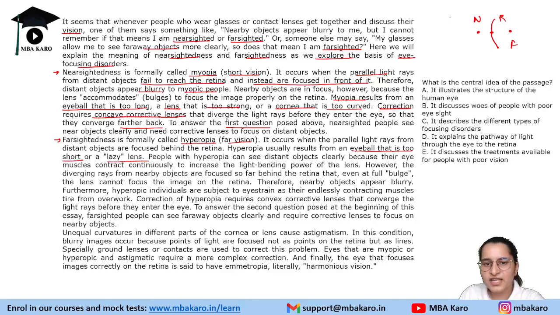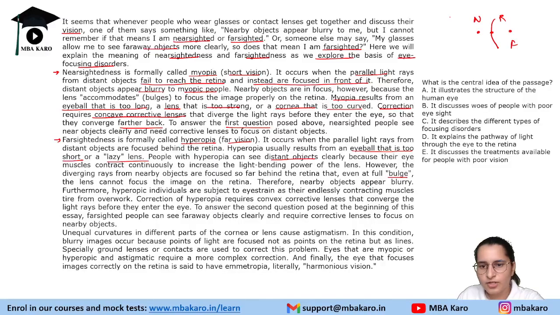People with hyperopia can see distant objects clearly because their eye muscles contract continuously to increase the light-bending power of the lens. However, the diverging rays from nearby objects are focused so far behind the retina that even at full bulge the lens cannot focus the image on the retina.